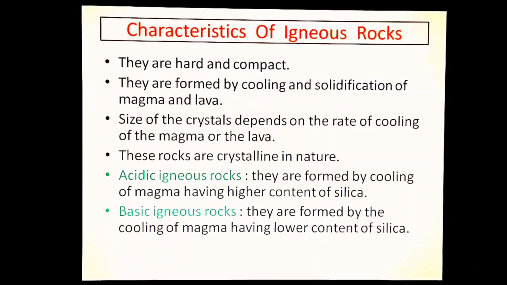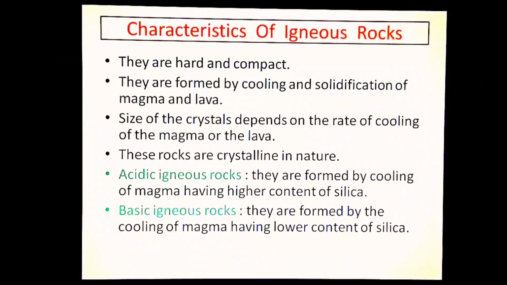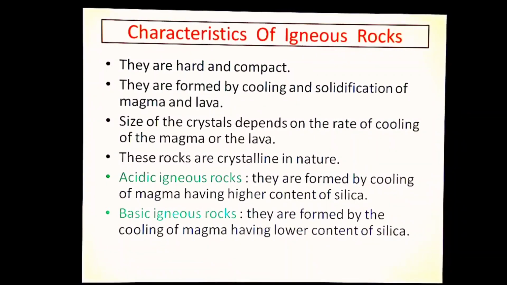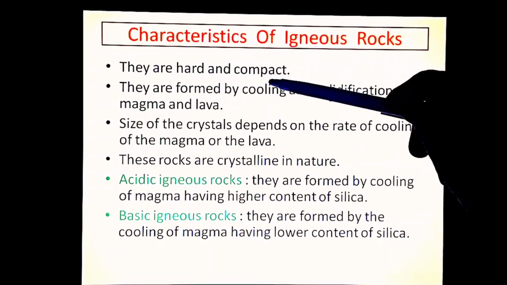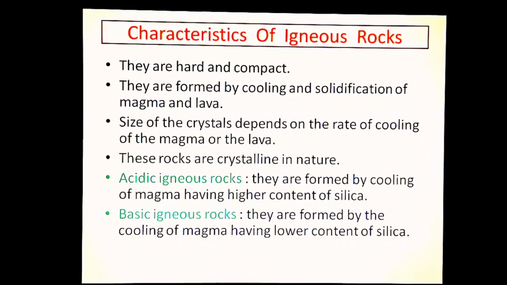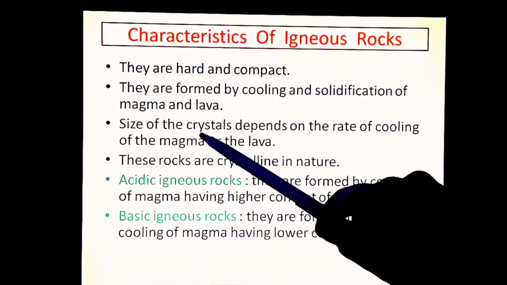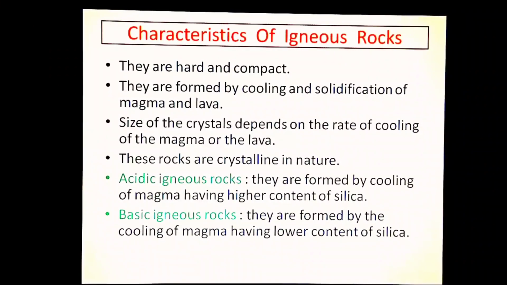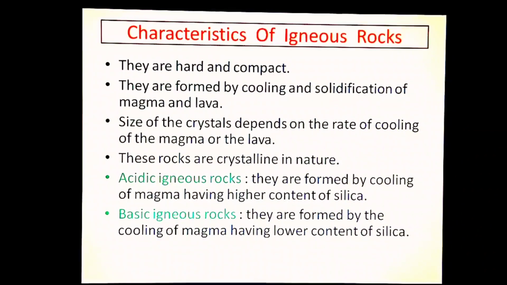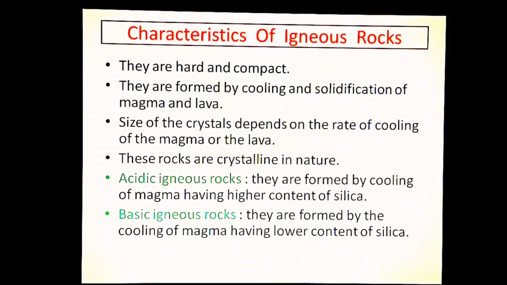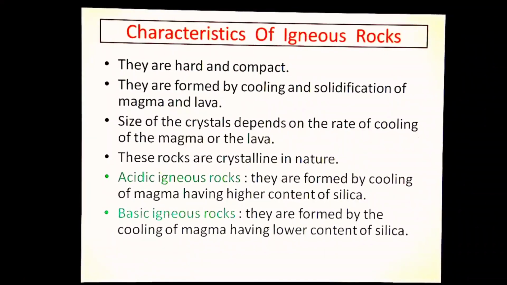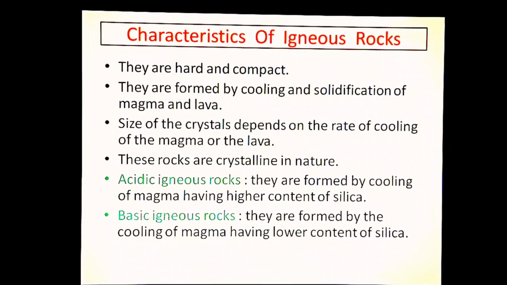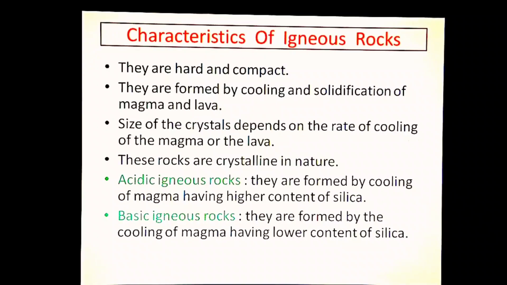So here we are with the last topic of today's class, the characteristics of igneous rocks. Because they are of volcanic origin, made up of cooling of lava and magma, they are hard and compact. They are formed by cooling and solidification of magma and lava. The size of the crystals depends on the rate of cooling of magma and lava. So children, the third point, I think it's clear, because the place at which they are cooling, on the surface or intermediate depth or very deep inside the earth, the size of the crystal depends on that. These rocks are crystalline in nature because when the lava or the magma cool, they form crystals.